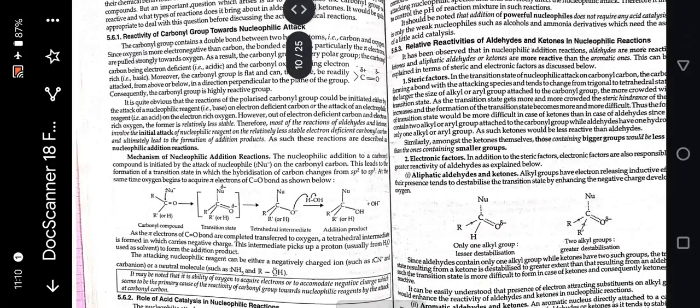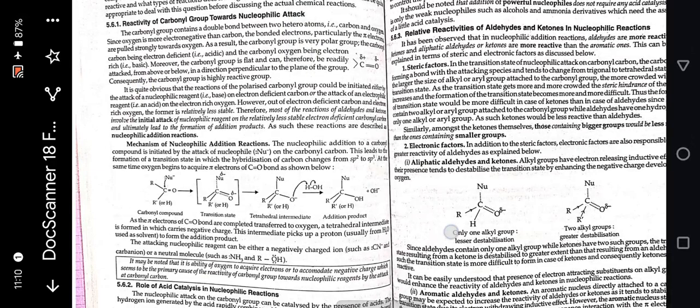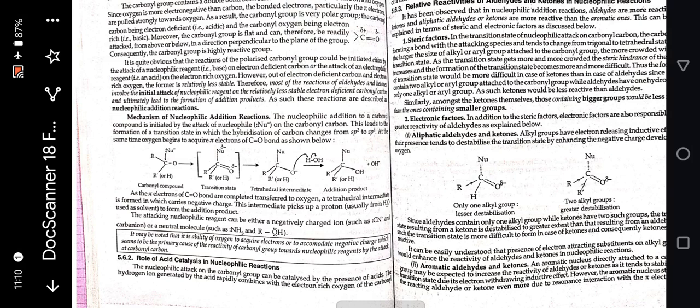It is quite obvious that the reactions of the polarized carbonyl group could be initiated either by the attack of a nucleophilic reagent on the electron deficient carbon, or the attack of an electrophilic reagent on the electron rich oxygen. However, of the two, the electron deficient carbon is relatively less stable. Therefore, most of the reactions of aldehydes and ketones involve the initial attack of a nucleophilic reagent on the electron deficient carbonyl carbon and ultimately lead to the formation of addition products. As such, these reactions are described as nucleophilic addition reactions.